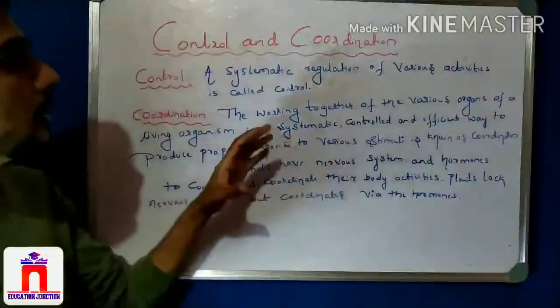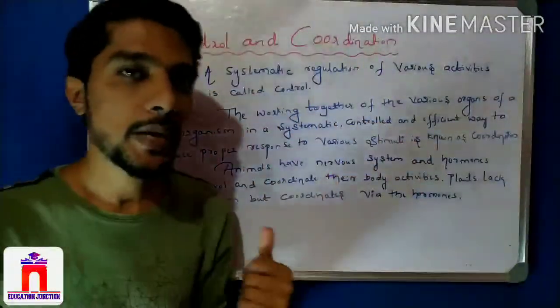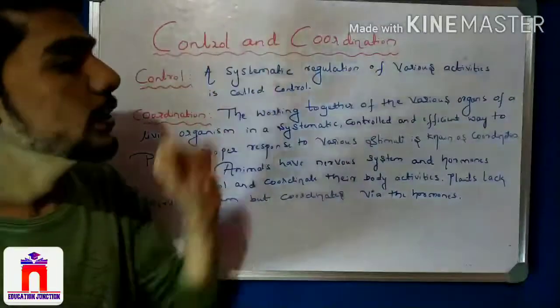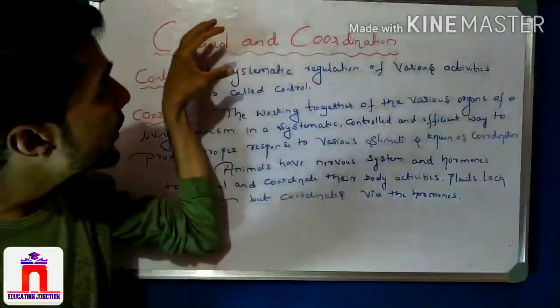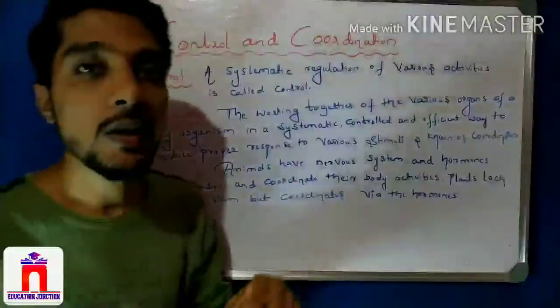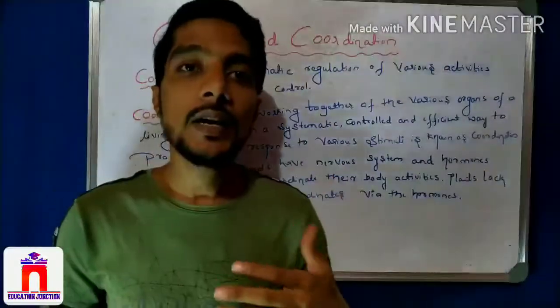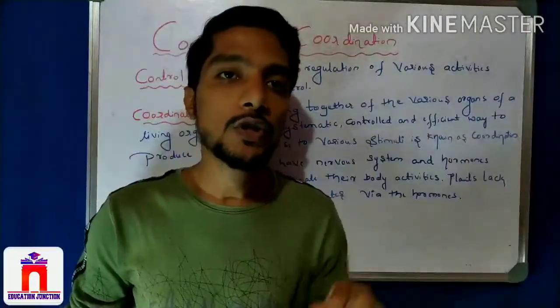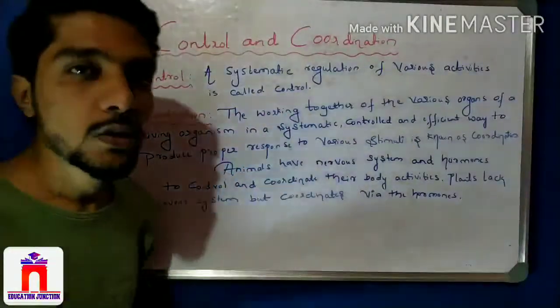Some points are already written on the board, so the discussion will take place. So, control and coordination. Let us start this chapter with the meaning of the title itself. What is the meaning of control and what is the meaning of coordination? If you understand the title, you can easily grasp all the concepts involved in this chapter, students. Okay, let us start this concept without wasting time.